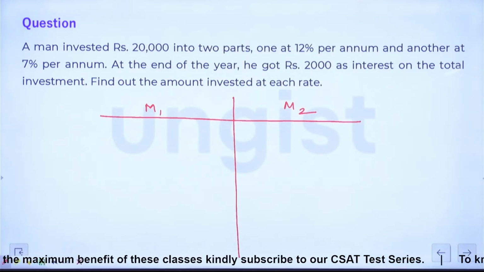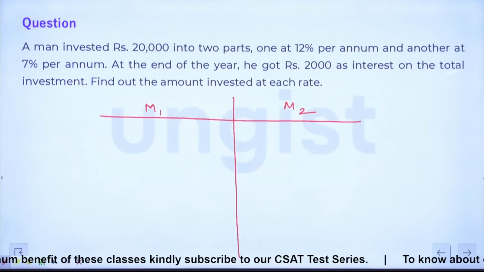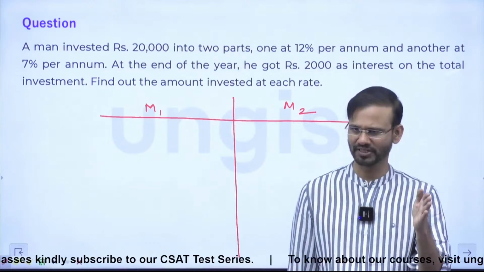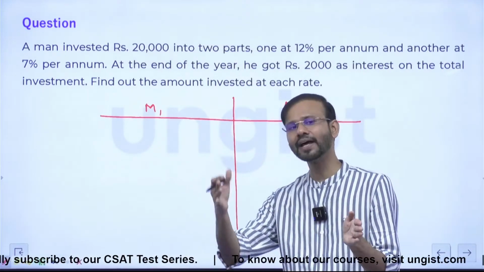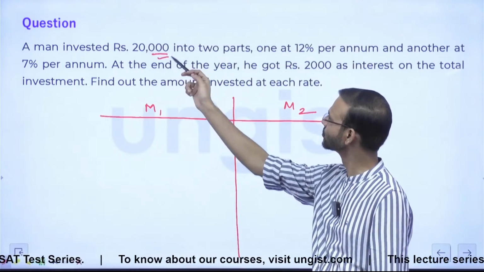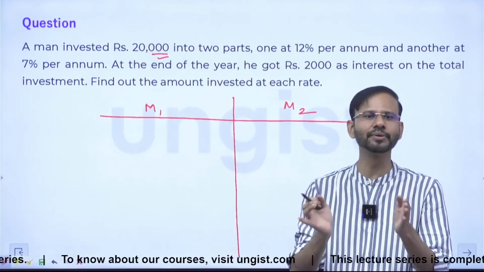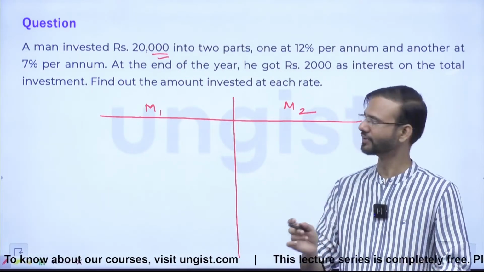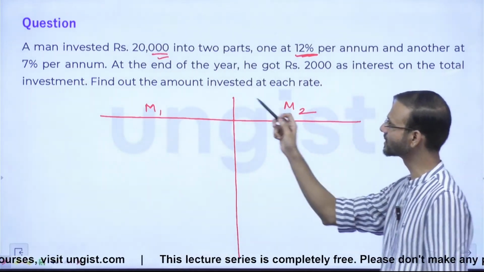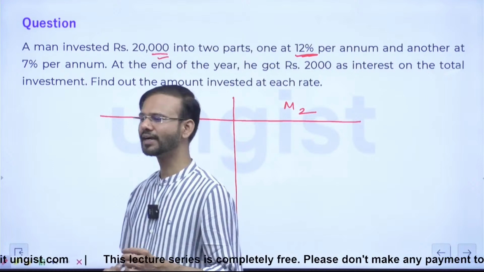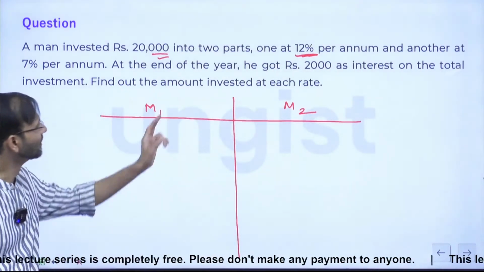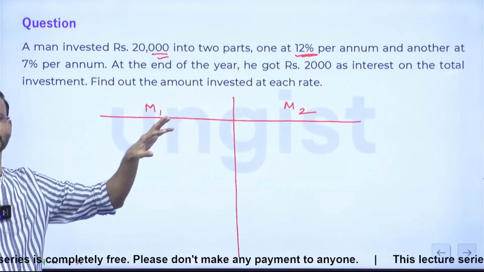A man invested 20,000 into two parts. Guys, in the last question, the man invested 20,000 in the first investment and some other amount in another investment, right? Here, he invested 20,000 into two parts. So total investment is 20,000, right? And one at 12% per annum simple interest, another at 7% per annum simple interest, and at the end of the year he got 2,000 as interest on the total investment.